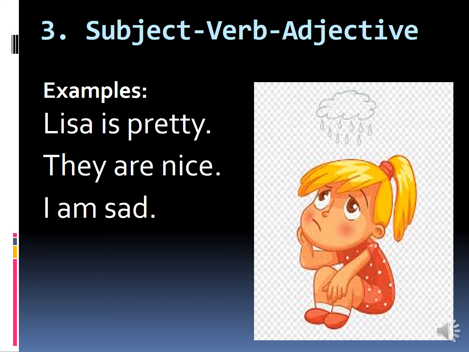They are nice. They is a subject. Are is a verb. It is a to be verb. And nice is an adjective. I am sad. I is a subject. Am is verb. And sad is an adjective.